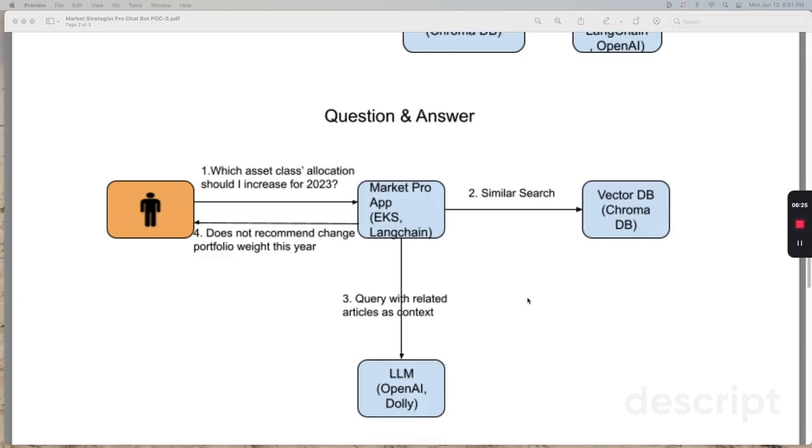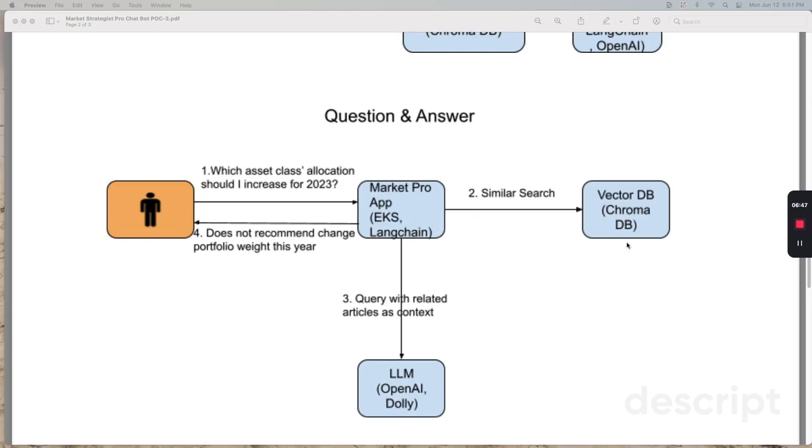Once we have that database created, the user is going to query. We build an interface, an app service, which is running on Kubernetes. You use LangChain to query the vector DB based on the question. For example, the question is, which asset class allocation should I increase for 2023?